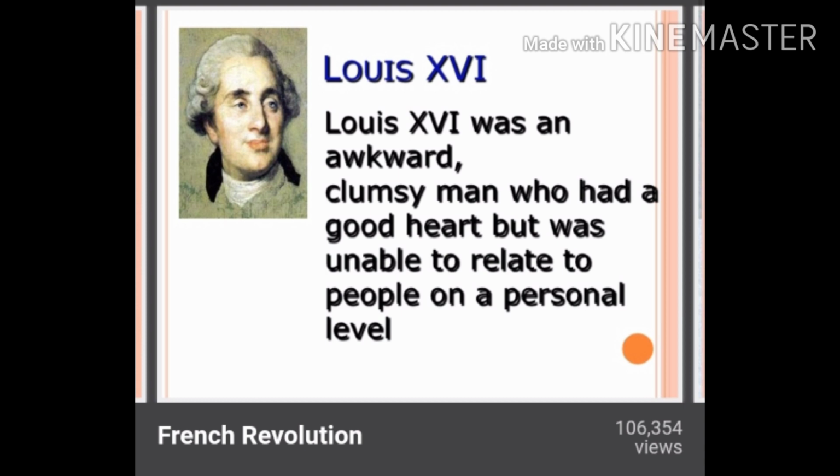It means he faced the crisis of an empty treasury during his period of kingship. He was married to a lady named Marie Antoinette.